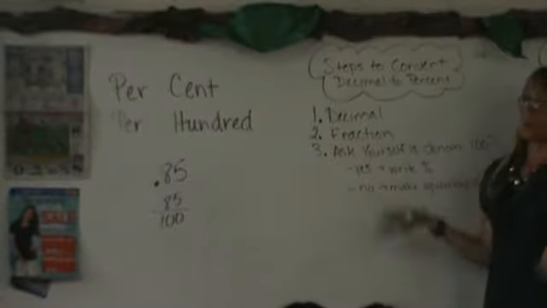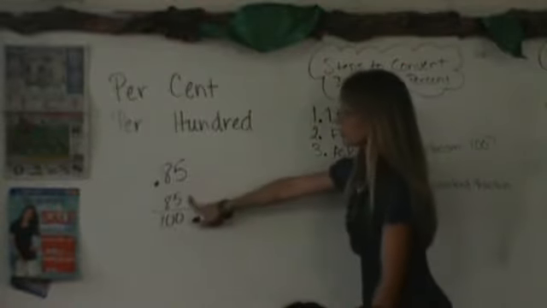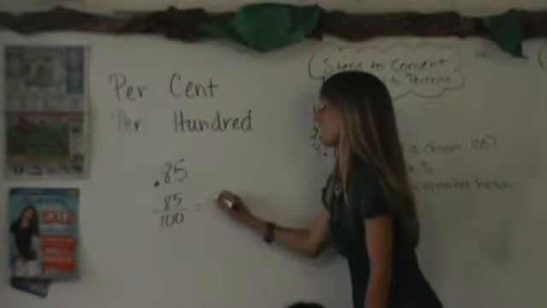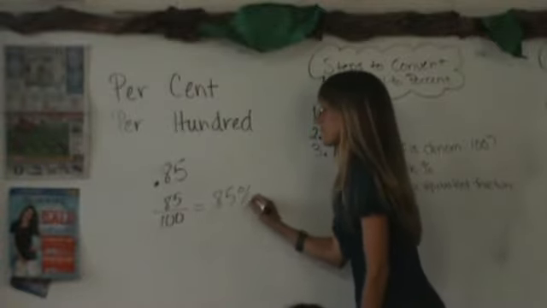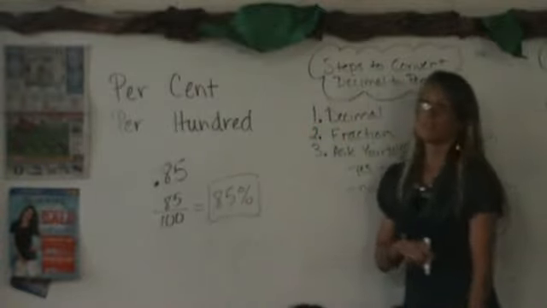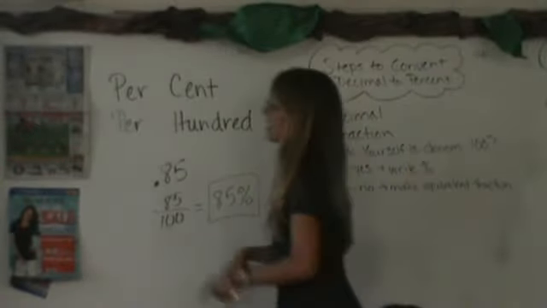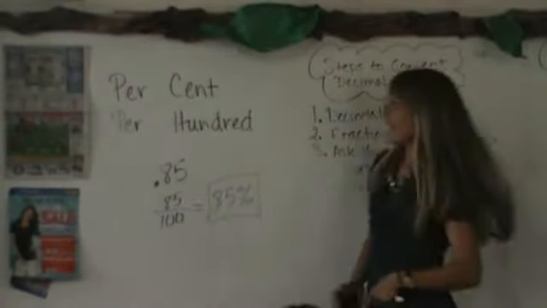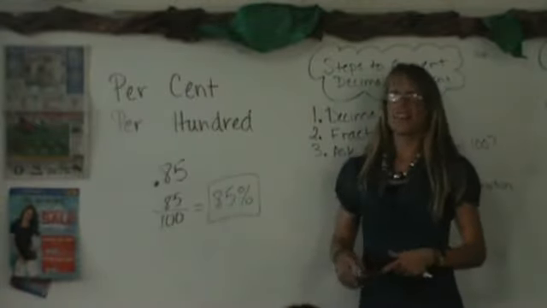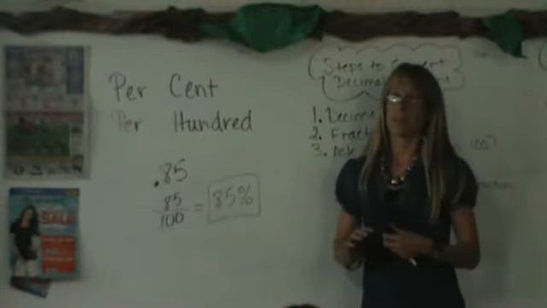So if it is, you're pretty much done. All you need to do is take this numerator and write it as a percent. Ta-da, and you're done. Easy, right? That's the first step of percents today. Now, what if my denominator is not 100? Any predictions?